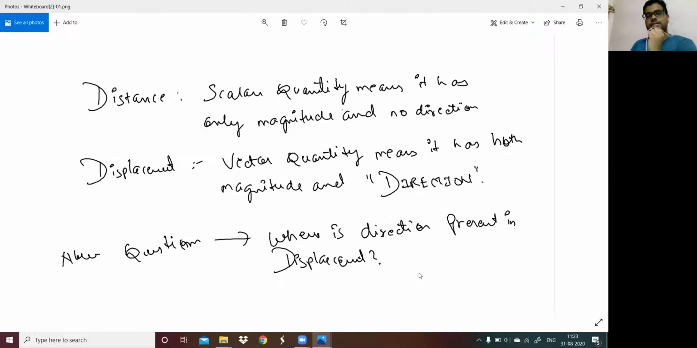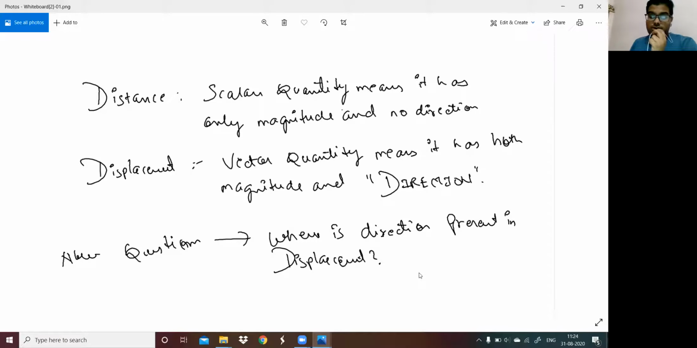Now, distance is a scalar quantity, which means it has only magnitude and no direction. You go from one place to another place, it's a distance. But displacement is a vector quantity because it has both magnitude and direction. Now, someone will say, but when we write displacement, we take it in meters, which is a unit of length, correct? So displacement is actually a distance only, right? We are not able to see the direction here. Where is the direction present in displacement?